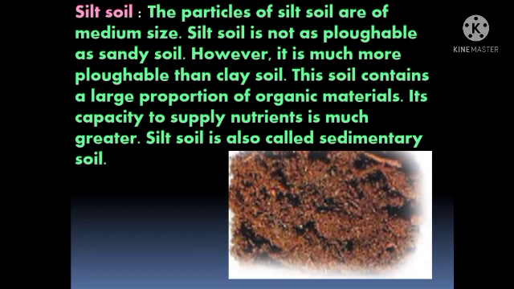However, it is more plowable than clay soil and less plowable than sandy soil. This soil contains a large proportion of organic matter.